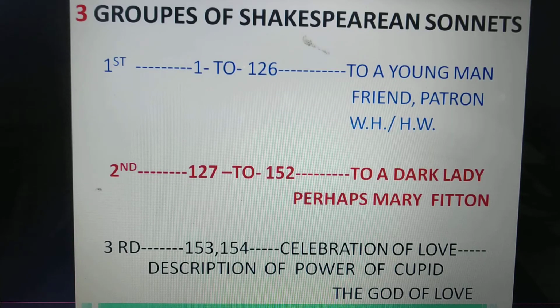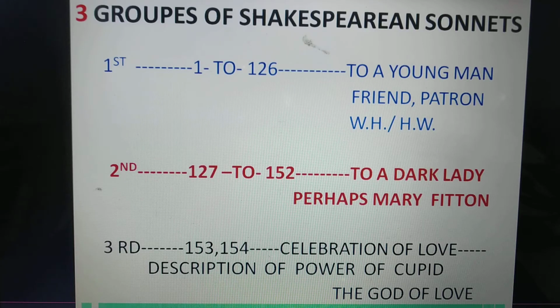Shakespeare's sonnets are categorized in three groups. First, sonnet numbers 1 to 126. These sonnets are addressed to a young man, a young friend, a young patron, and his name is controversial. It may be W.H., William Herbert, or H.W., Henry Wriothesley.